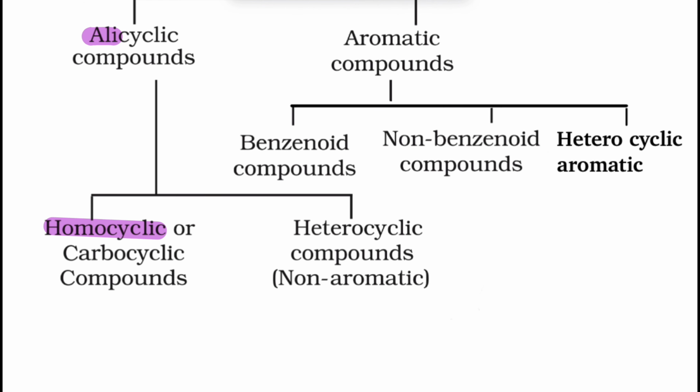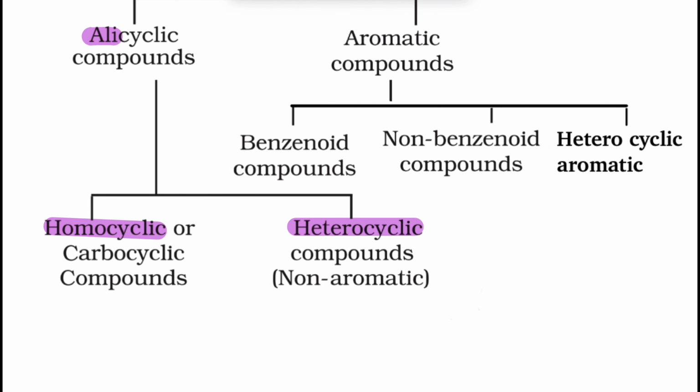It may be present in the side chain, but the ring is made up of only carbon atoms. In that situation, it is called homocyclic. The second category, heterocyclic: the ring is made up of carbon and another element is also present. If another element is also involved during the formation of the ring, then it is called a heterocyclic compound.